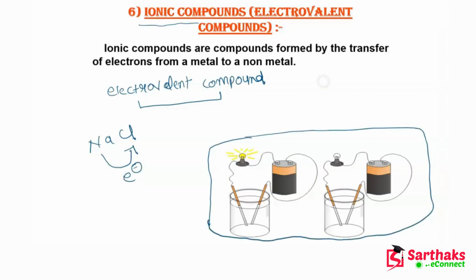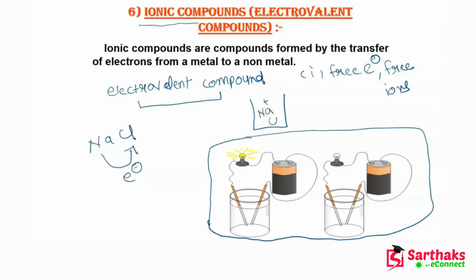Because you might have known that electricity is conducted when there are free electrons and when there are free ions. So guys, when this ionic compound is mixed with water, in the solution it will break into ions.